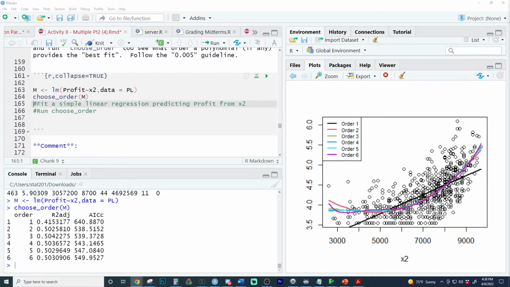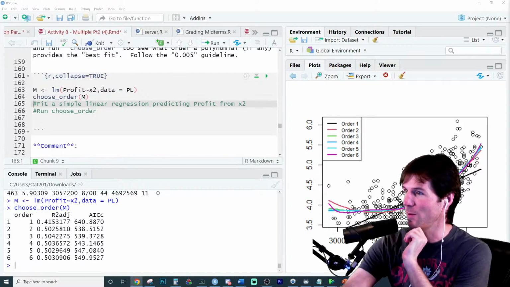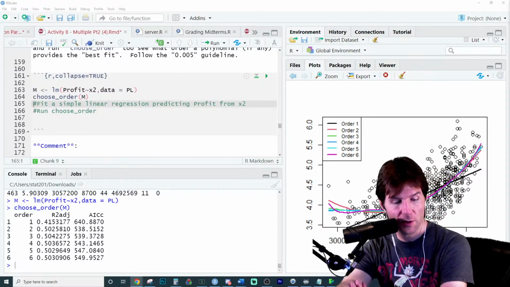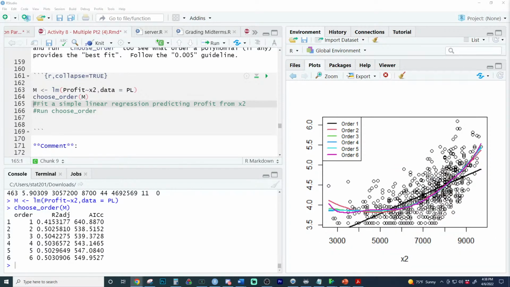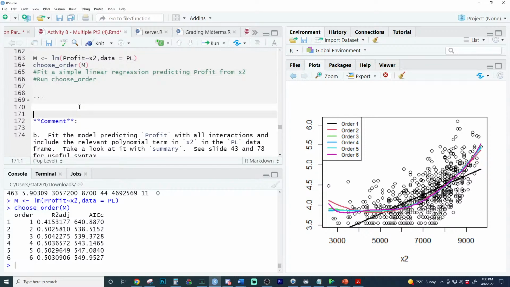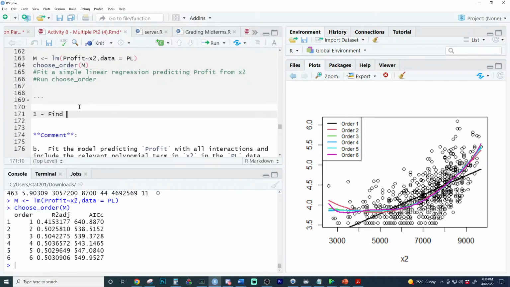Kayla, this one is one of those free test questions, I would say. Here are the steps to ace this every time. Step 1, find the highest R squared adjusted. Which order has the highest R squared adjusted?